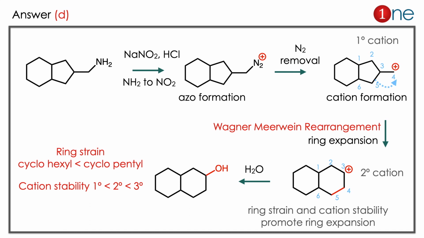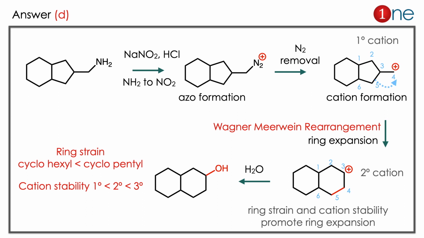The cation is a primary cation and ring strain is also there. So what really happens is the ring will expand. Here ring strain and stability of the cation drive the reaction. The cation goes from primary cation to secondary cation. So obviously stability increases, as well as strain is relieved in the system. So the driving force is strain and cation stability. So it becomes the 6-member system now. So 5-member is coming into 6-member here.